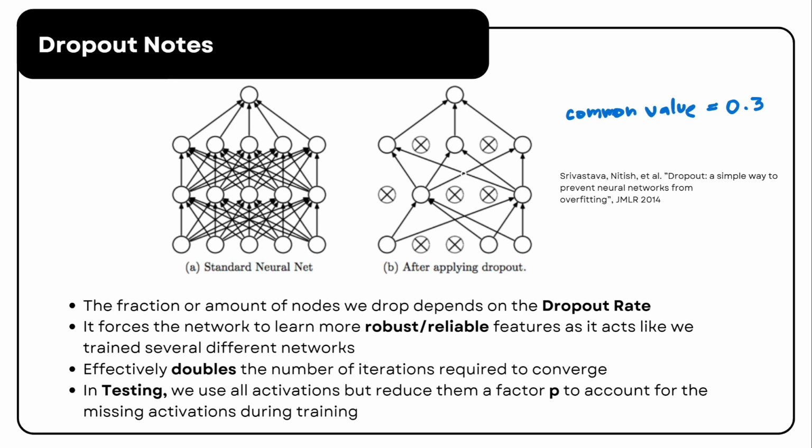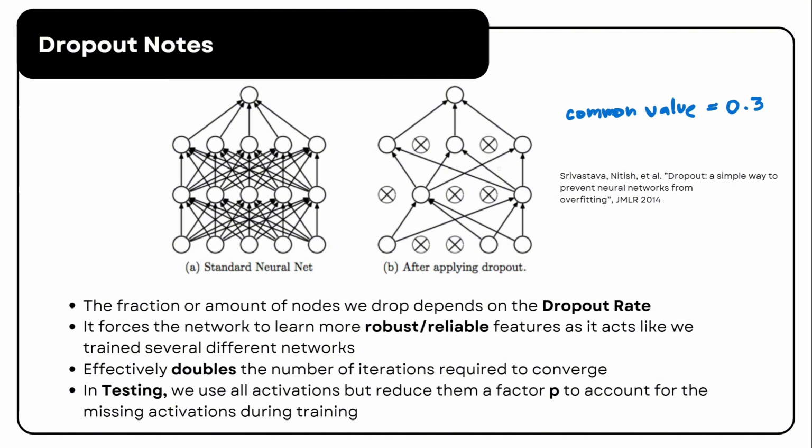So this prevents the model from relying too heavily on specific neurons, reducing the risk of overfitting. Essentially, dropout improves generalization by ensuring that different parts of the network contribute meaningfully to predictions. However, there's a trade-off for dropout.